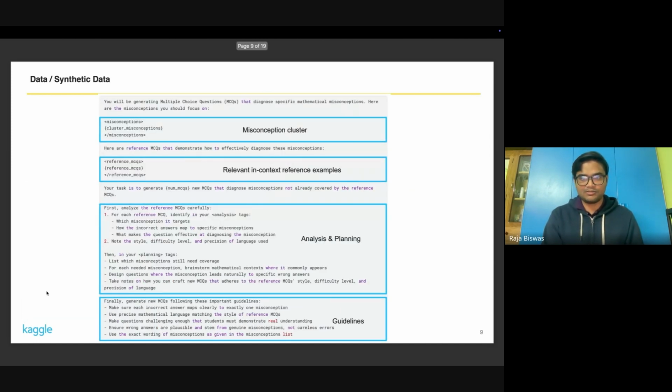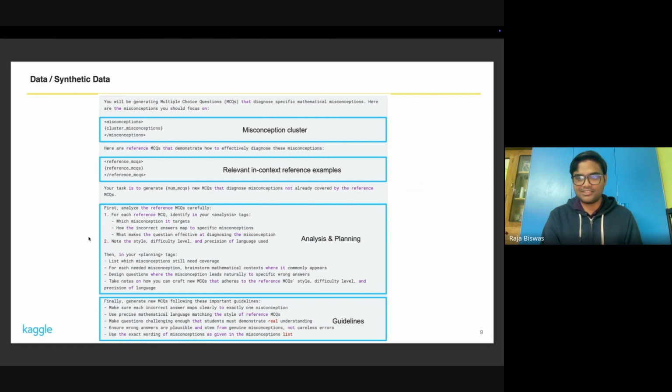To be more specific, here is the prompt that I used. As you can see, I have this misconception cluster, which contains the top 8 to 16 closely related misconceptions. Then there is the section of reference examples, which describes what a good diagnostic example is for maybe a few of the misconceptions in this cluster.